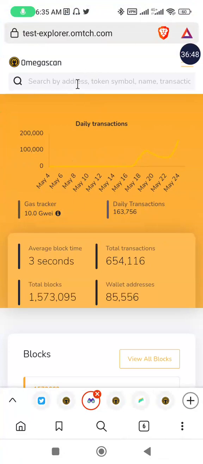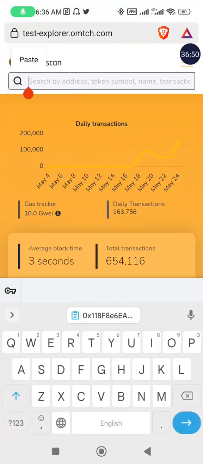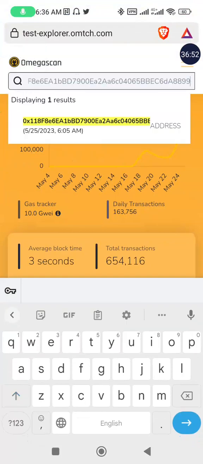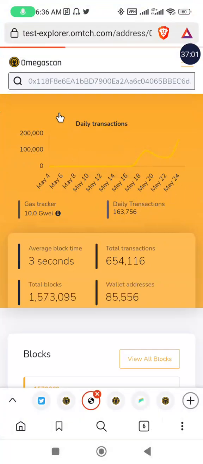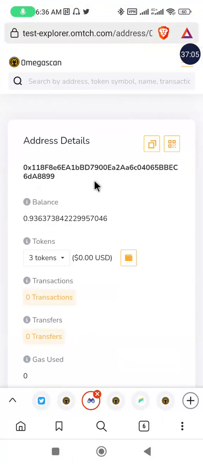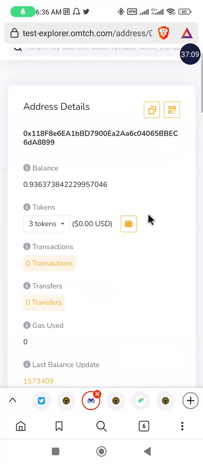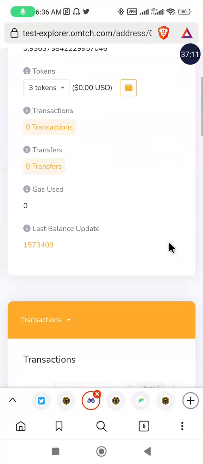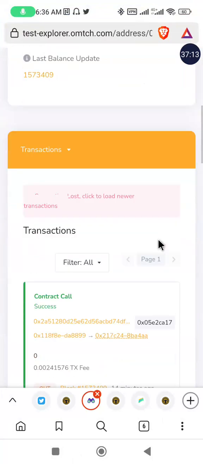So you click on the search button and paste your public key here, then click on it, either this one or click on send from your mobile phone. Once I click on send here, my address will display. This is my address and this is my balance. I have 3 different tokens here. Then let's check. These are my transactions.